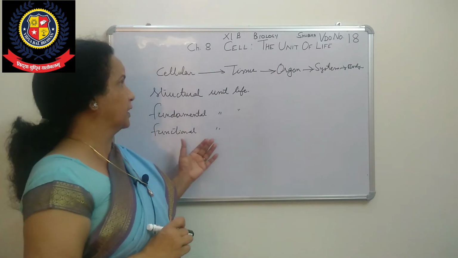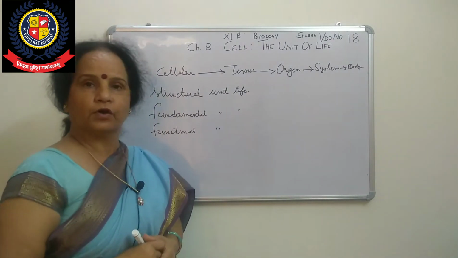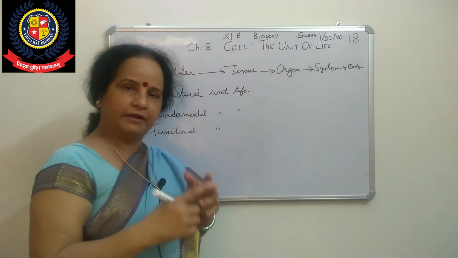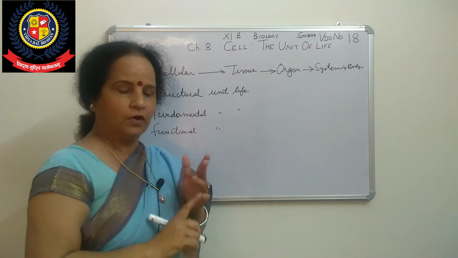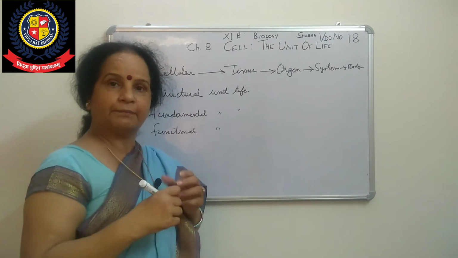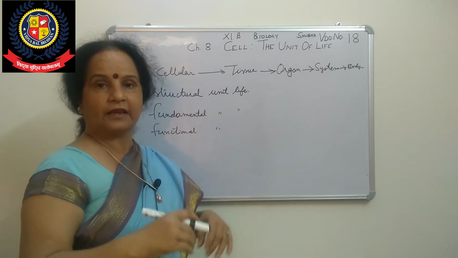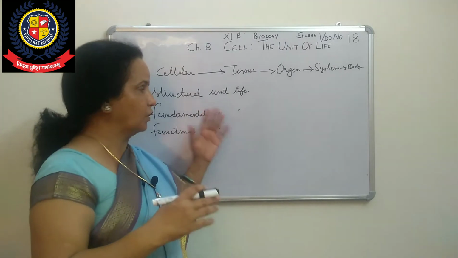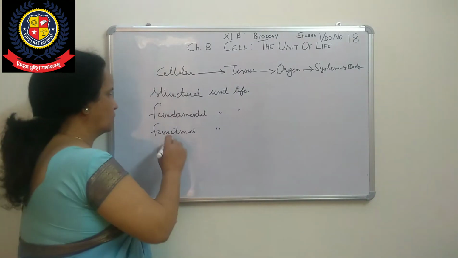Why is it called the functional unit of life? Because the cell, whether in a multicellular or a unicellular organism, performs all functions. They are capable of performing all those functions. That's what is called functional.